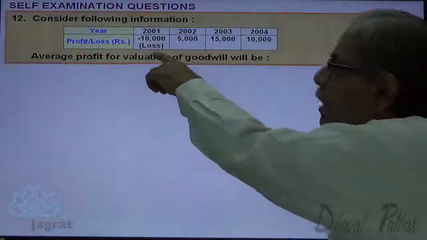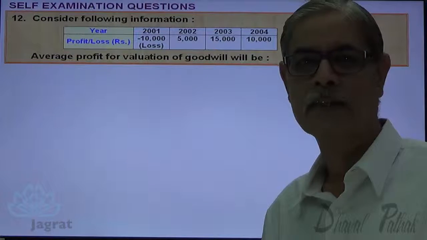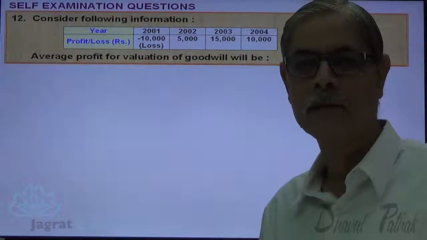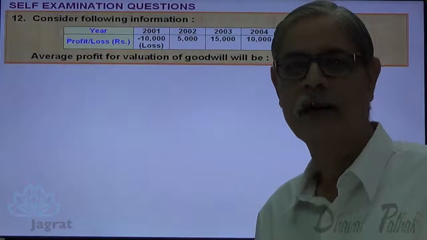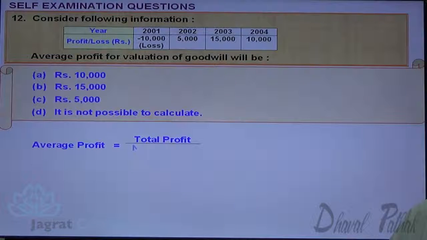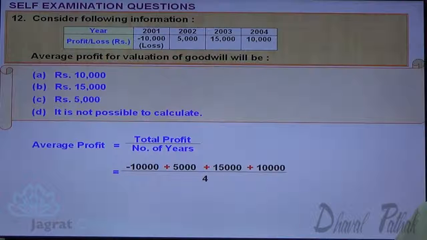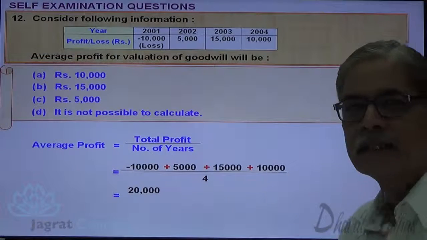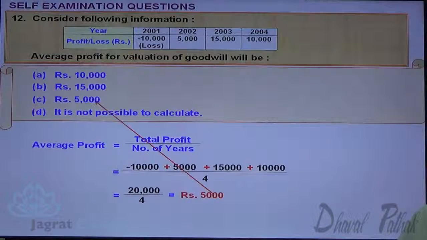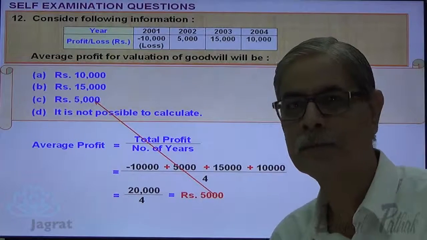Now here there is a loss in 1 year. 15,000, 10,000 is the profit for the subsequent years. Simple average will be worked out. Profits are added and losses are deducted to find the average. So here, what is the correct average? Total profit divided by number of years. Minus 10,000 plus 5,000 plus 15,000 plus 10,000 divided by number of years 4. So 20,000, and 10,000, 10,000 gets cancelled. 20,000 divided by 4, 5,000. This is the average profit considered for the purpose of valuation of goodwill. Next.